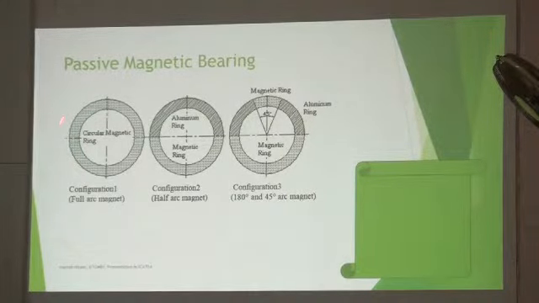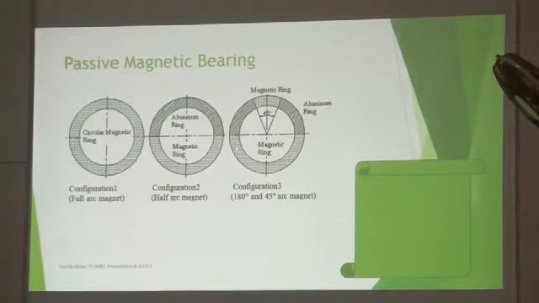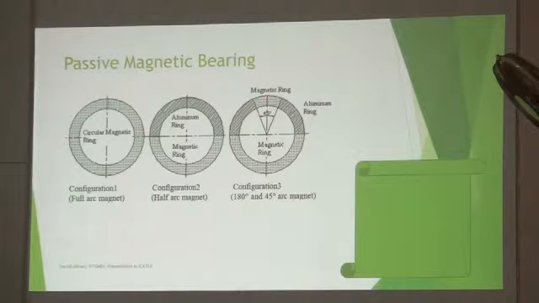He analyzed it. He said that this is a full ring, configuration 1, then a half ring with the top being aluminum. In one configuration, the load is in the downward direction. We keep a half or 50% ring, but we also keep some ring or some magnet on the top to avoid unstable operation. So if the rotor goes very near to this, at least this magnet is able to push it back. The only problem is that we are going to lose some magnetic force in this case, but this will give us better operation.